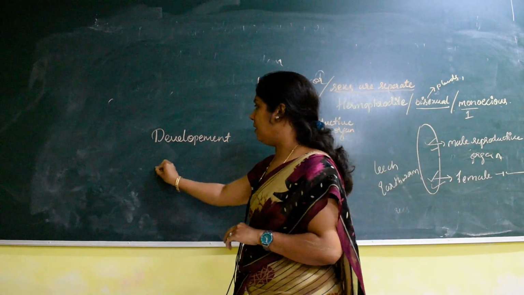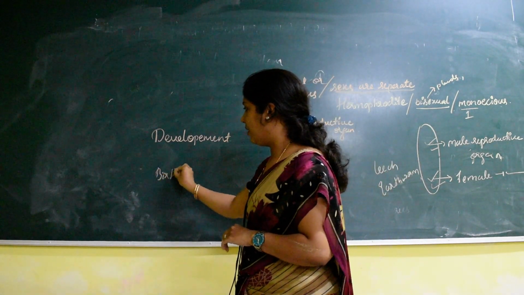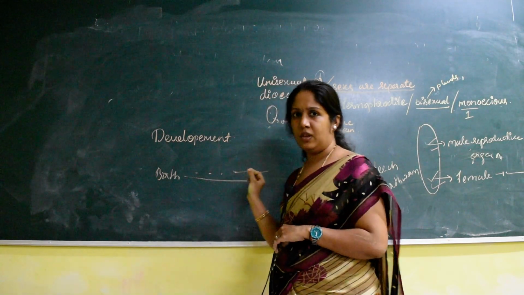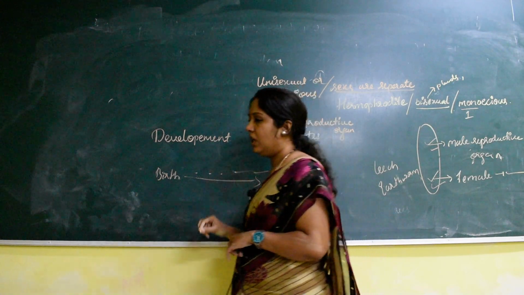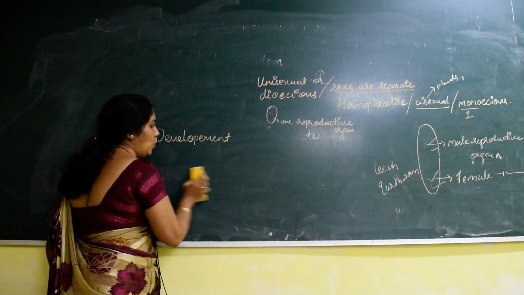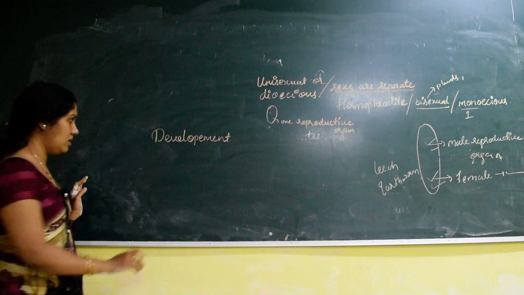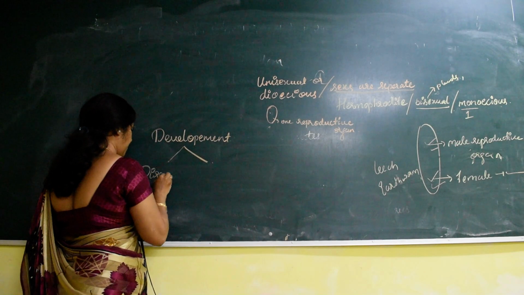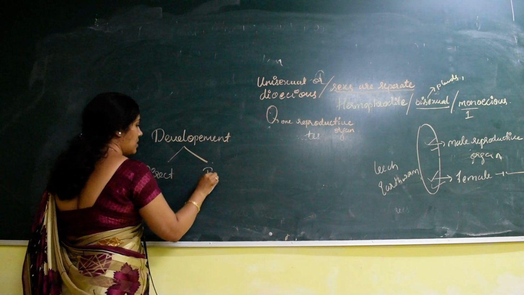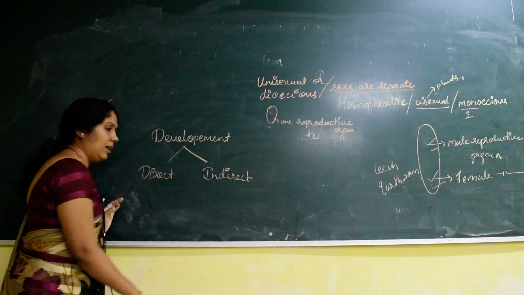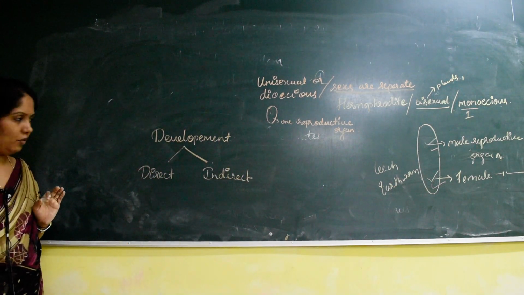After birth till it completes its lifespan, we can see several different stages. Now in development here we are studying two categories: one is direct, another one is indirect type of development.